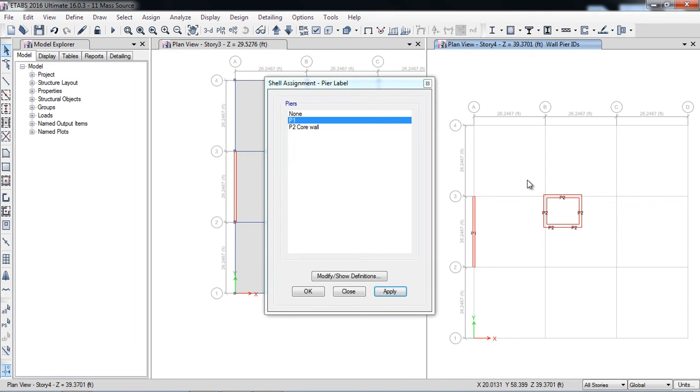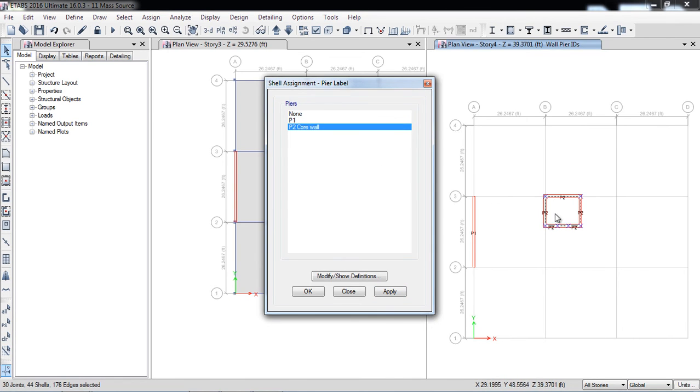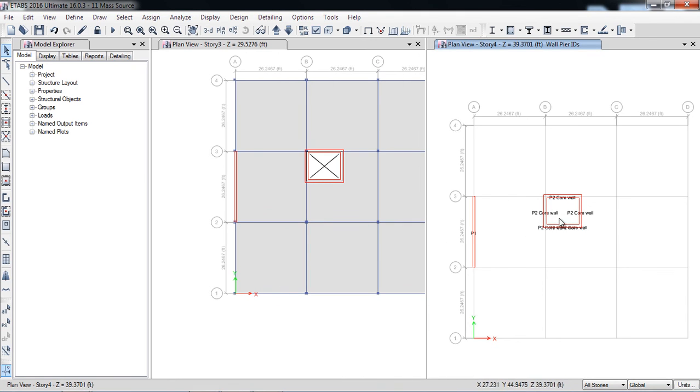So now I select all the walls again, and apply. Here P1 and P2 core wall. So now ETABS will also calculate the reinforcement in the walls. Everything will be taken care of by understanding that the user has defined the pier labels. So that's how we define the pier labels in ETABS.